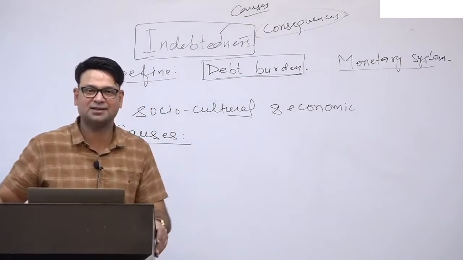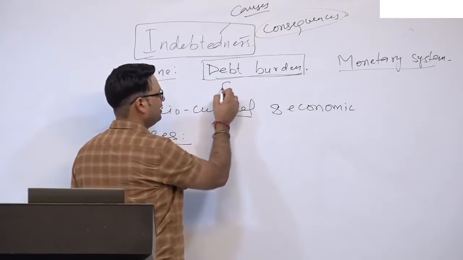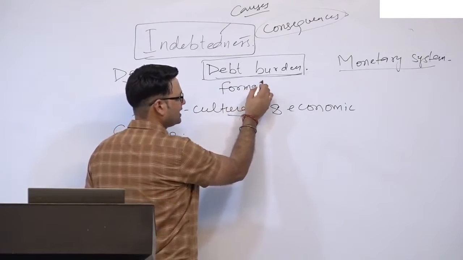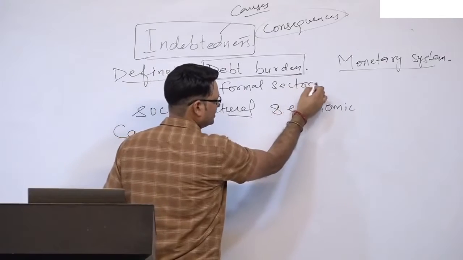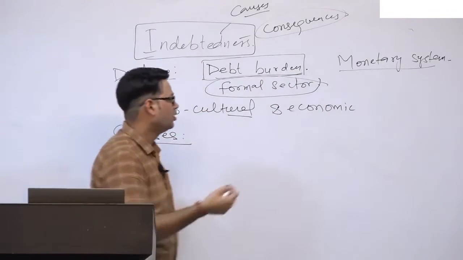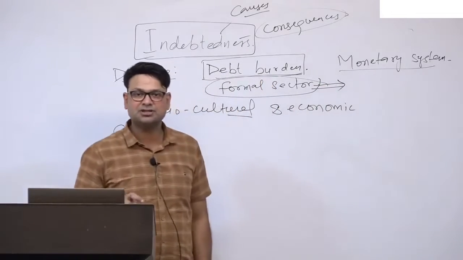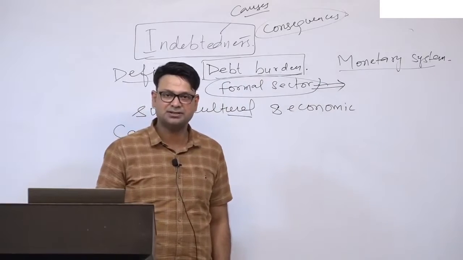Because whatever statistics you have will be from the formal sector, right? The debt taken by tribal people from institutional financial institutions like banks and NBFCs.